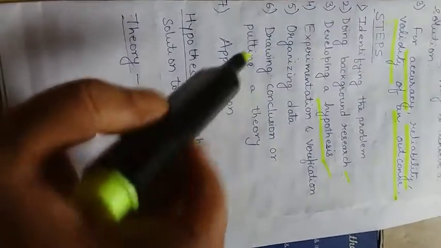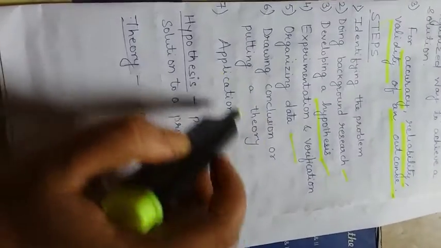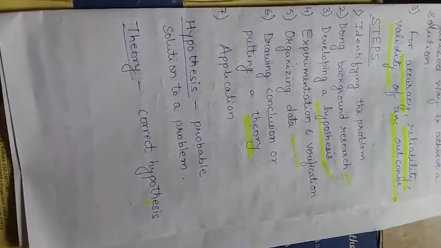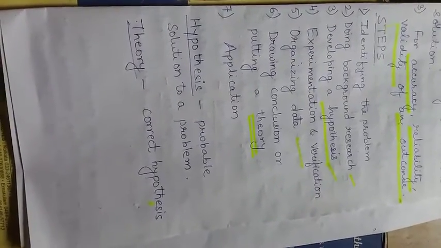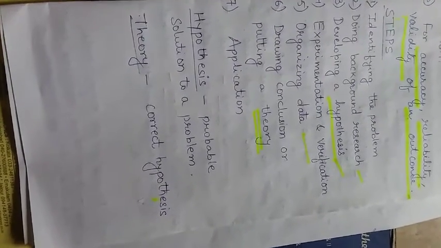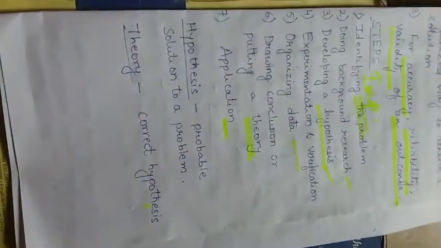Experimentation and verification, then organizing the data, then drawing conclusion and putting up a theory. What do you mean by theory? It is the correct hypothesis. After drawing out conclusion, after our finding, after experimentation, what we observe is actually, if it is correct, then it becomes the theory. Then last step is your application. So these steps are very important from examination point of view.